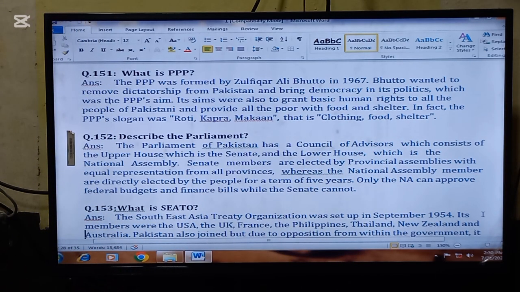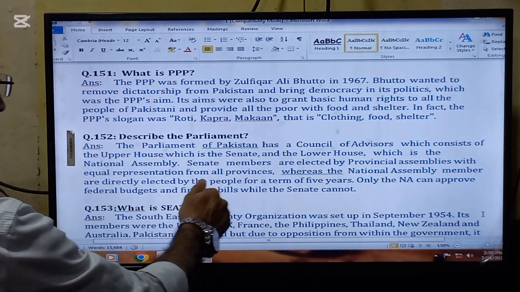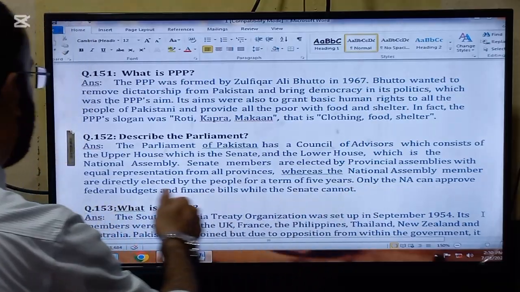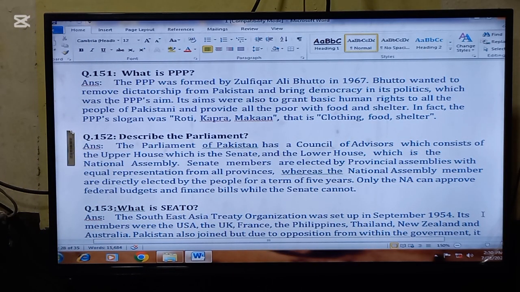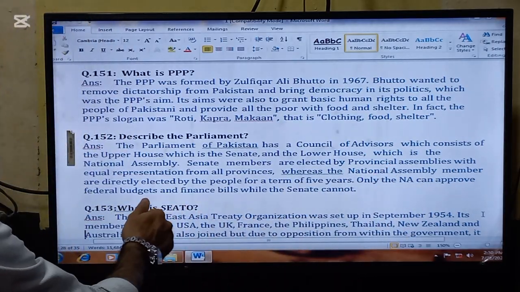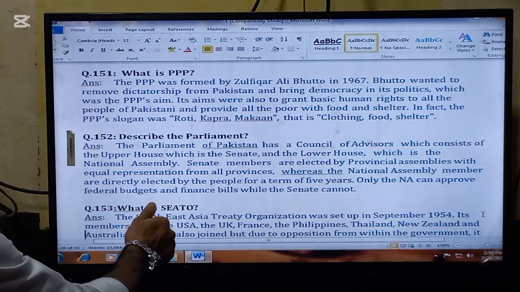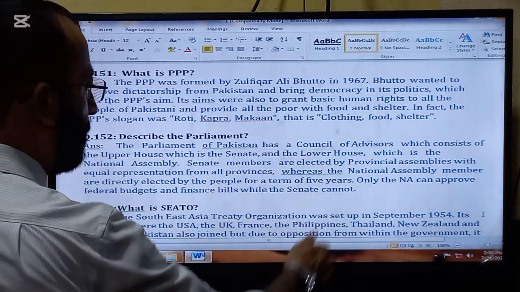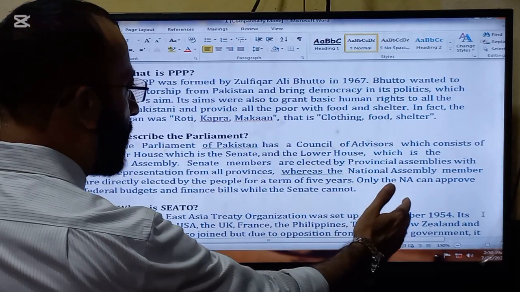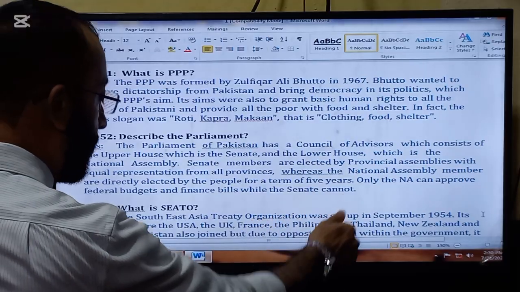The next important question for today is, describe the parliament. The parliament of Pakistan has a council of advisors which consists of the upper house, which is the Senate, and the lower house, which is the National Assembly. Senate members are elected by provincial assemblies with equal representation from all provinces, whereas the National Assembly members are directly elected by the people for a term of 5 years. Only the National Assembly can approve federal budgets and finance bills, while the Senate cannot.